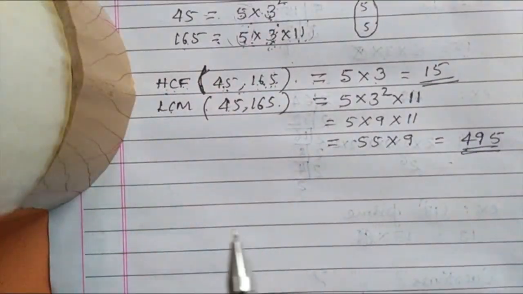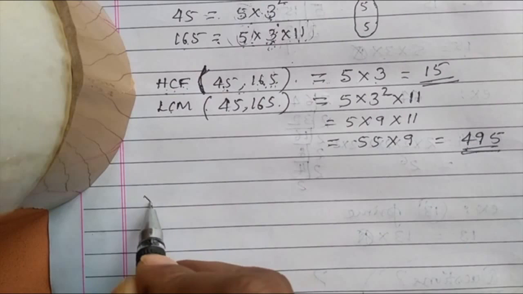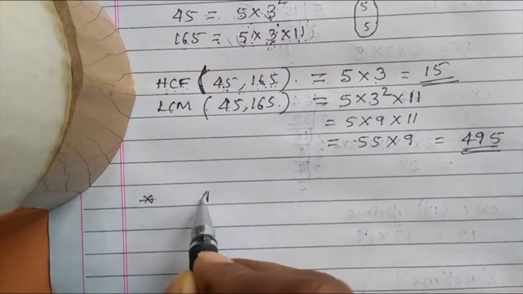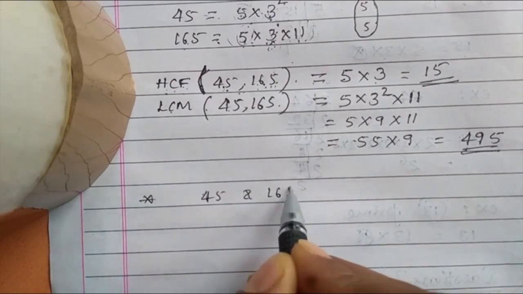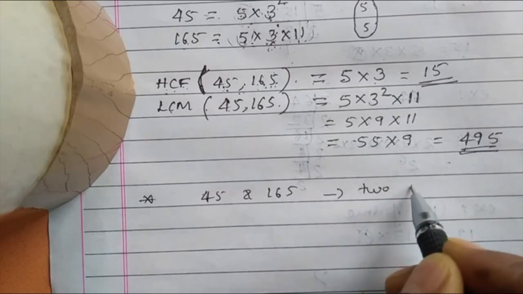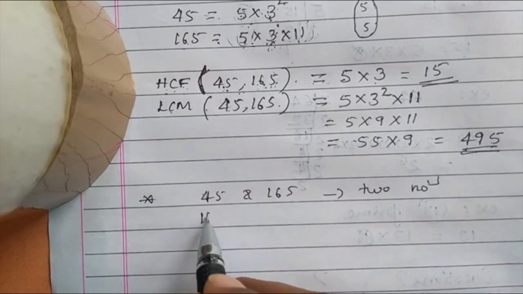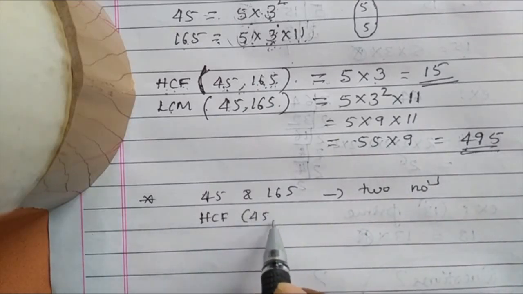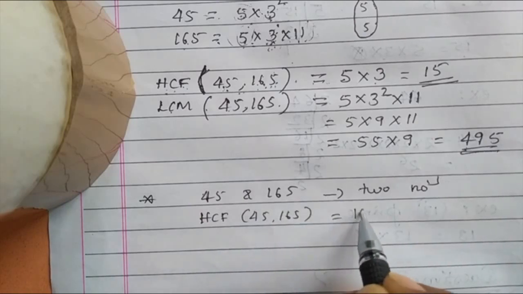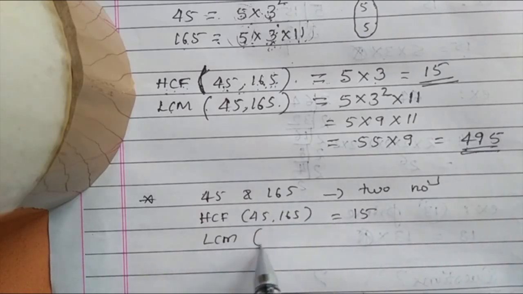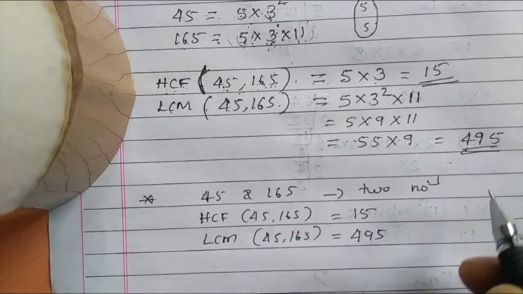See, you observe here, we have taken 45 and 165 as two numbers. HCF of 45 and 165 becomes 15. LCM of 45 and 165 becomes 495.